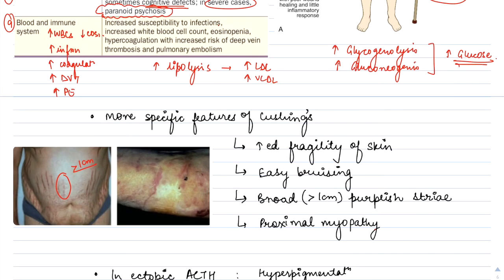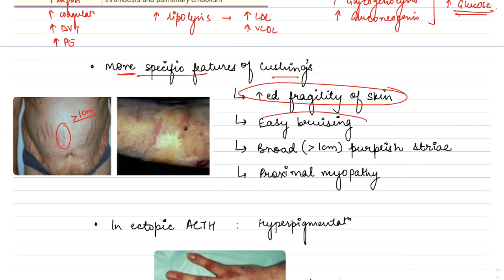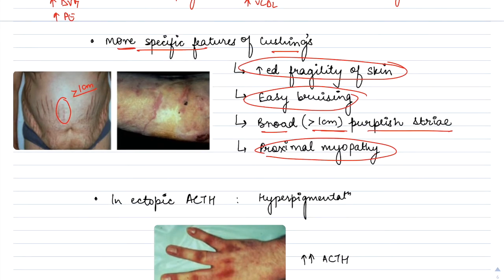So just discussing the more specific features of Cushing's, that is, increased fragility or thinning of the skin, easy bruisability, broad, that is more than 1 centimeter, purplish colored striae, and proximal myopathy. These are the more specific features of Cushing's, and these features should be looked for in order to confirm the diagnosis of Cushing's.